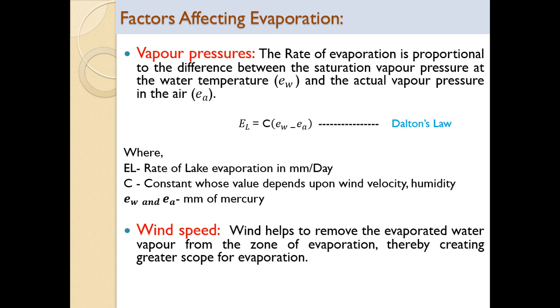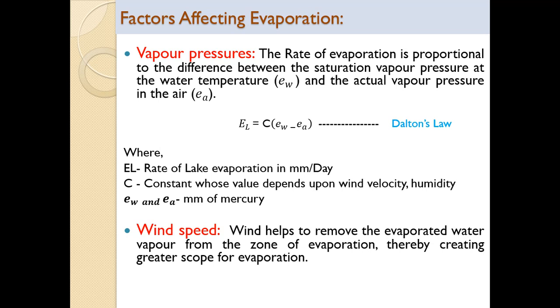The rate of evaporation is proportional to the difference between the saturation vapor pressure at the water temperature and the actual vapor pressure in the air. Rate of evaporation depends upon the difference between saturation vapor pressure at the water temperature, it is EW, and actual vapor pressure in the air, EA, given as EL equals C (EW minus EA). This is also called as Dalton's law.